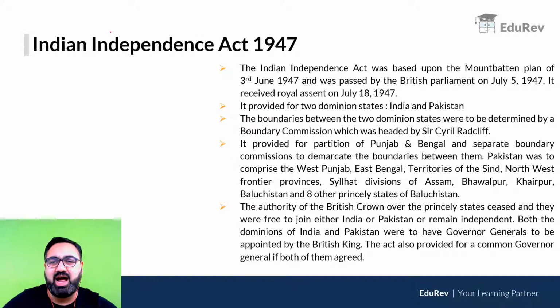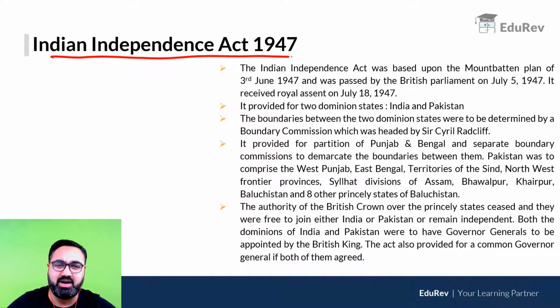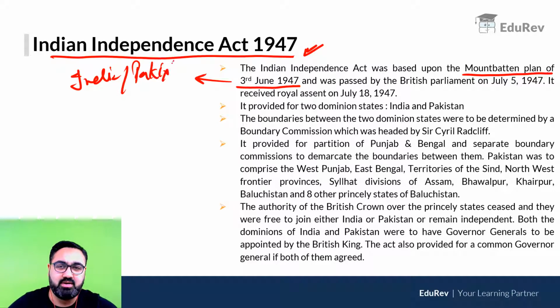After this, the final act that came from the side of the British was the Indian Independence Act of 1947. This was introduced after the Mountbatten Plan had come into being on 3rd of June 1947, which officially said that India will be divided into two parts, India and Pakistan. The partition was now official, and the act said there would be two dominions now, India and Pakistan. Boundary was carved between the two by Sir Cyril Radcliffe, who was invited from Britain.